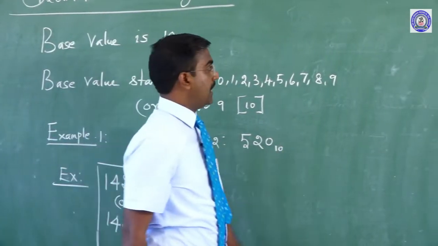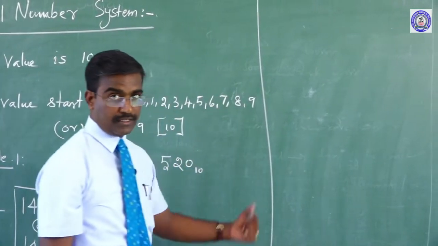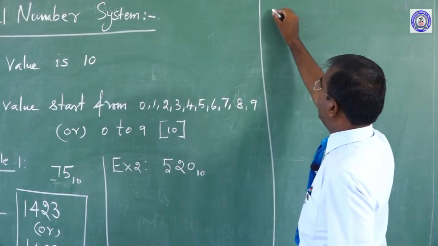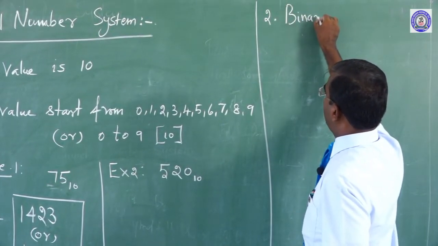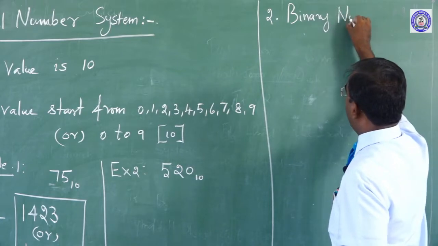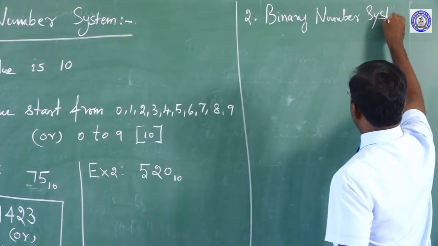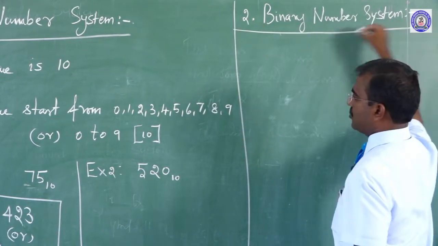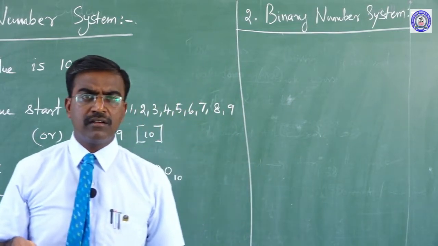Now, the second one is the binary number system. Compared to the decimal number system, keeping the binary number system in mind is not easy. How?